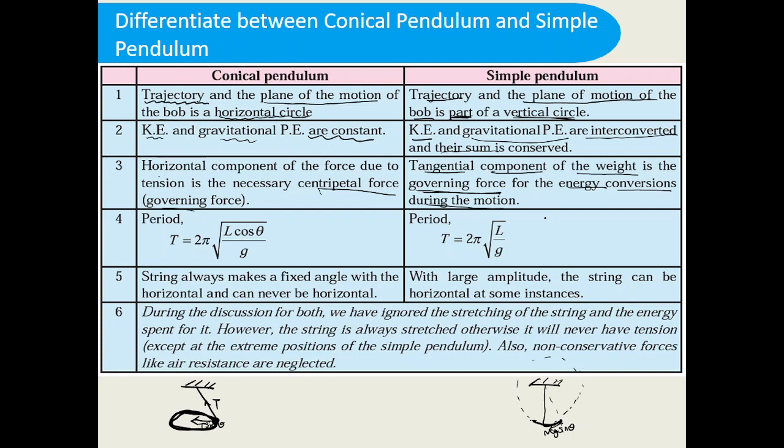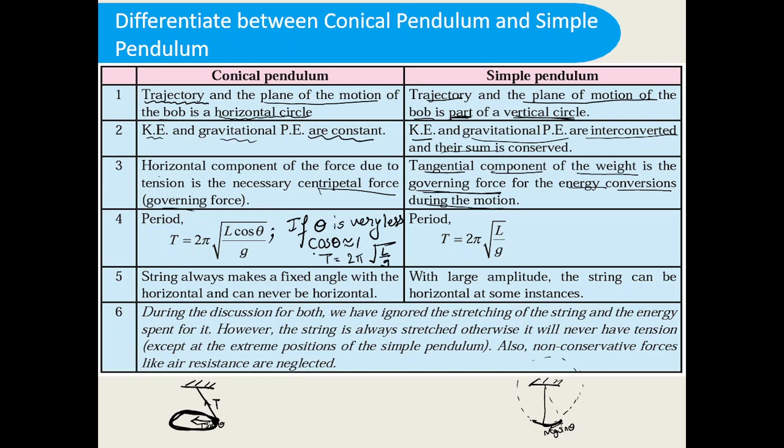Here theta is very, very small. So we have understood in the previous chapter, rotational dynamics, if theta is very less, then cos theta will be nearly equal to 1. So with cos theta nearly equal to 1, T is equal to 2 pi under root of